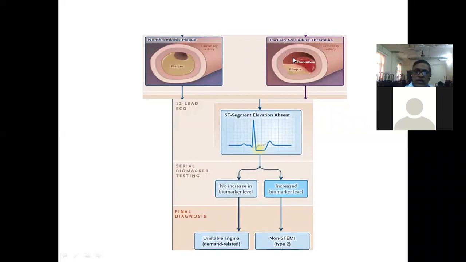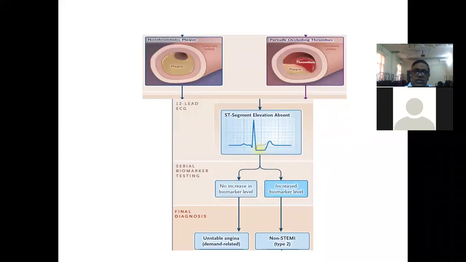source for blood supply. So in such a situation, if you take an ECG, unlike in the previous one, it will not show ST elevation. This is the ST segment. You expect it to be elevated like this in case of complete occlusion. Whereas in case of non-ST segment elevation, there will not be ST segment elevation, or there may be ST segment depression and T wave inversion may be there.